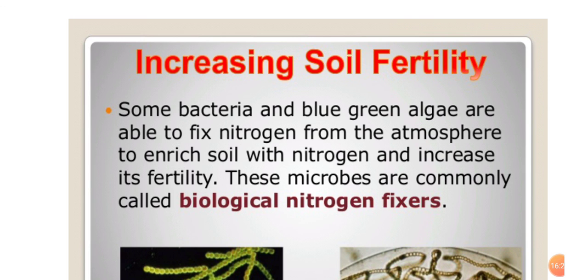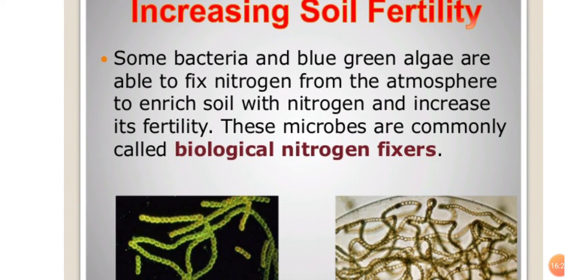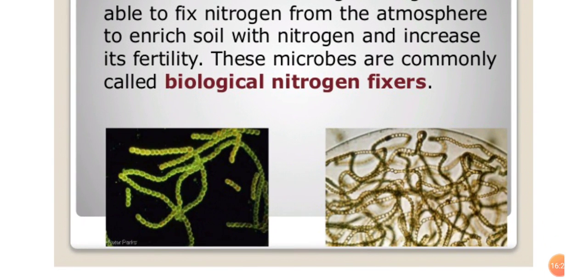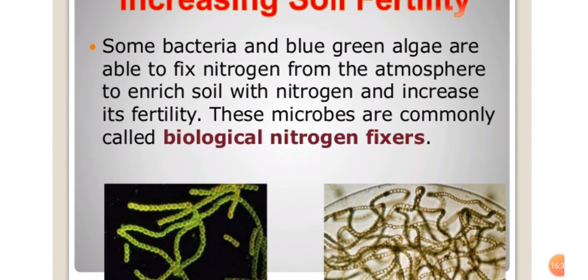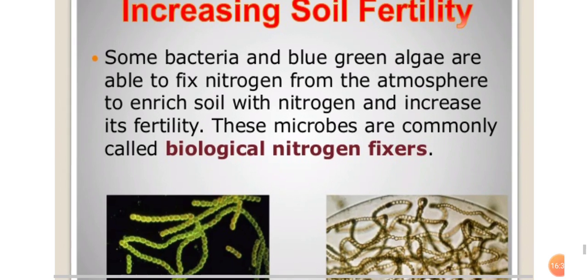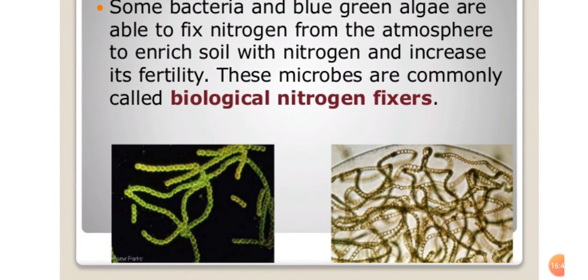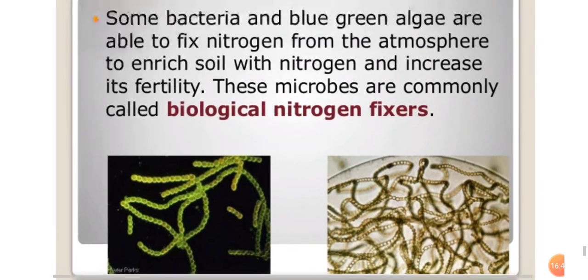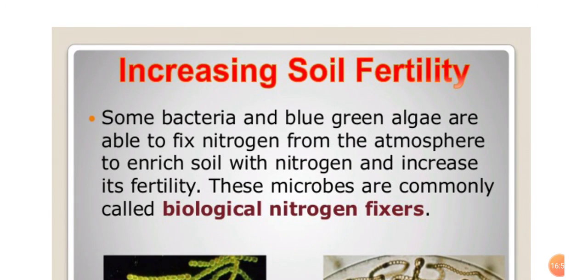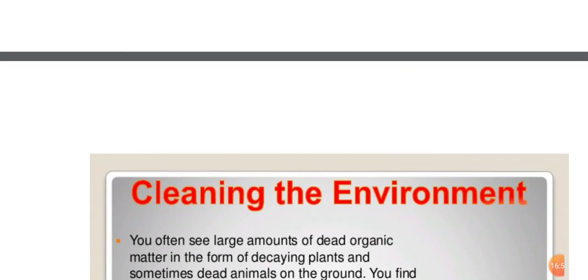These microbes are commonly called biological nitrogen fixers. In this way, they increase the soil fertility.